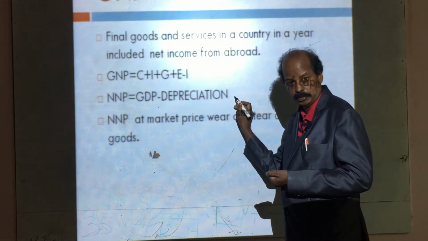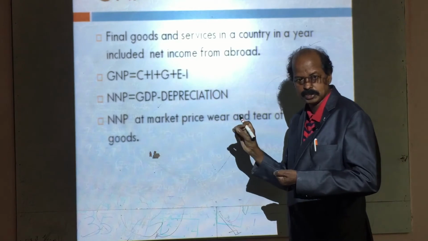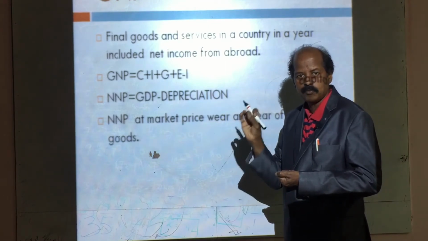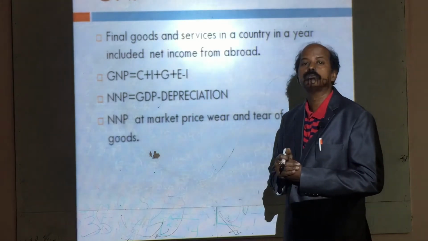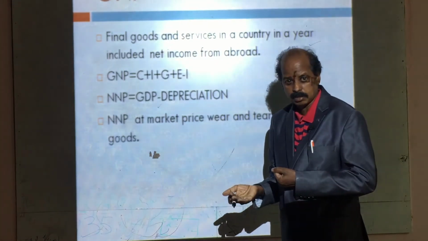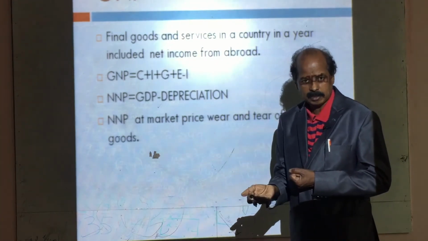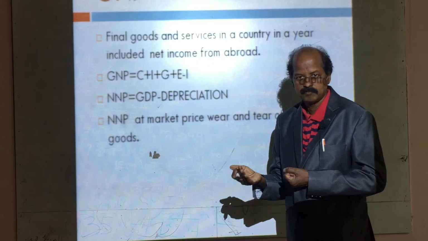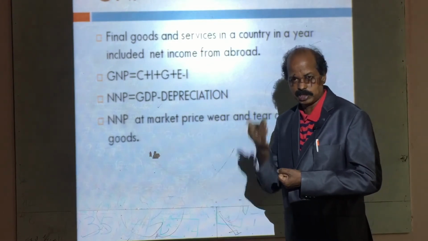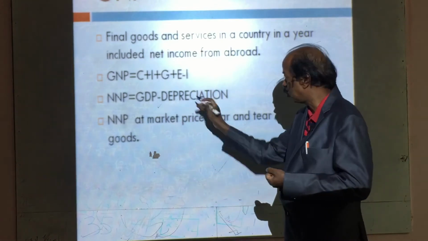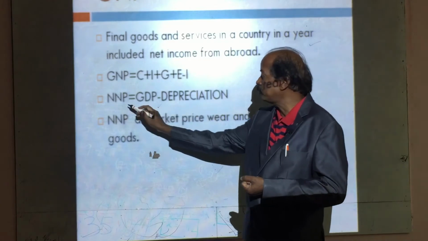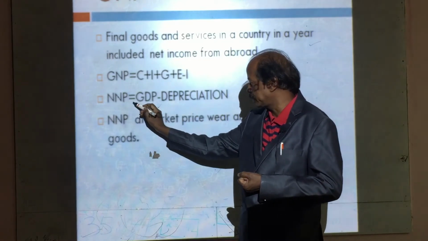What is depreciation? Depreciation means reduction of value of capital goods in a country during a year. When you use machinery in a year, there will be wear and tear of that machinery. That is called depreciation. This depreciation is not included in net national product.